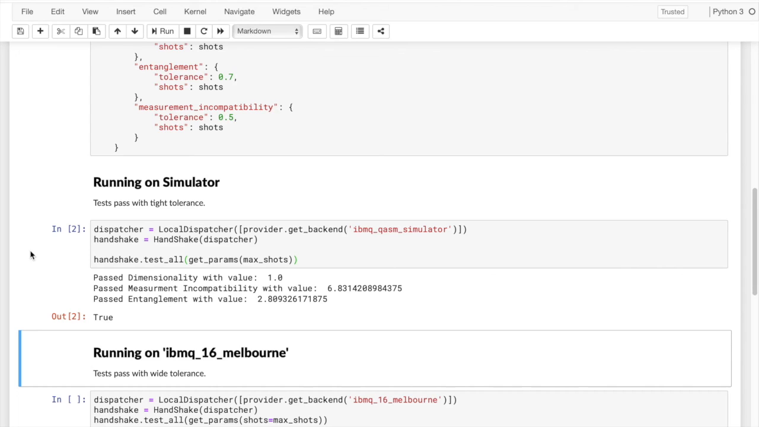Alright, now that we've gotten our results, we can see that the simulator passed the dimensionality, passed the measurement incompatibility, and the entanglement tests with values that are fairly close to the theoretical maximums.